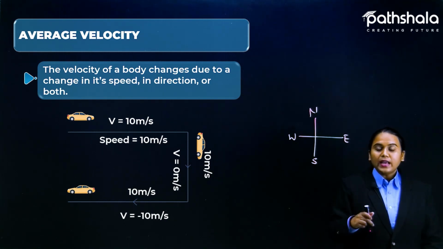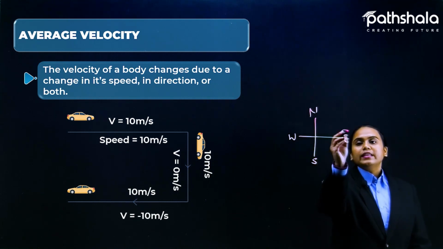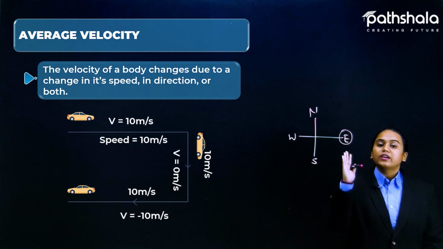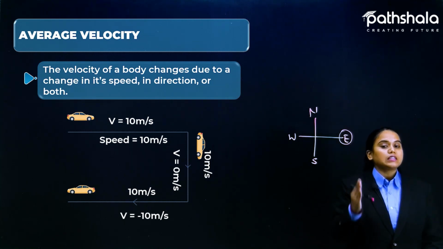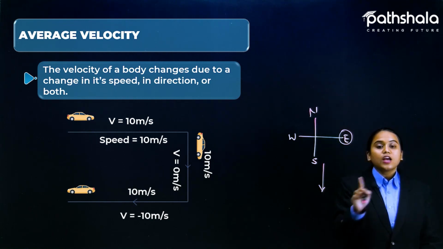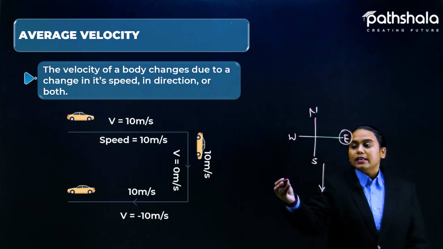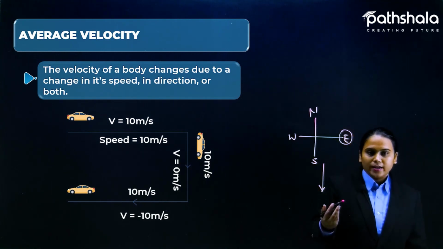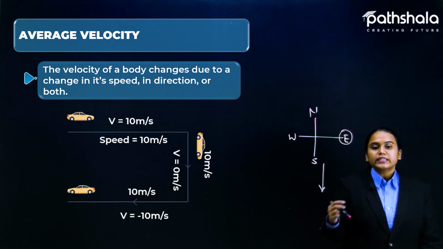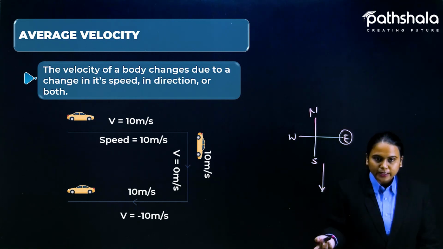Okay, now if it is turning towards the south direction, again the velocity here will be 0 meter per second. Why? Because we are only considering the east direction. We are only discussing the east direction and the car is not moving in the east direction right now. It is moving in the downward direction. So we can say that no velocity is mentioned here. If we are talking about the car moving in the south direction, then yes, still it has 10 meter per second speed or velocity.